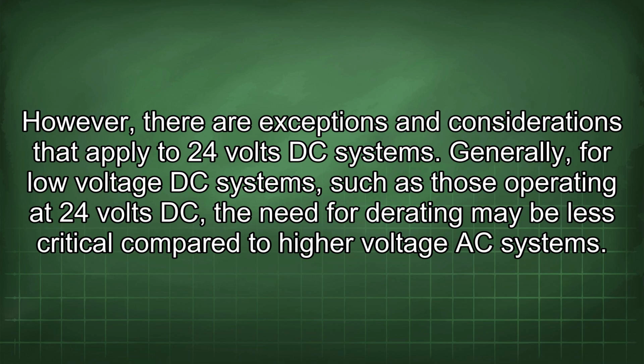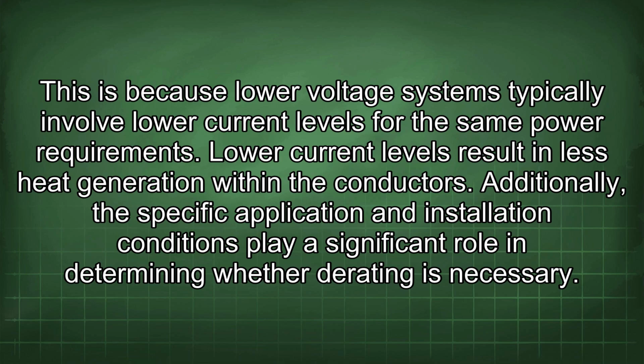However, there are exceptions and considerations that apply to 24 volts DC systems. Generally, for low-voltage DC systems, such as those operating at 24 volts DC, the need for derating may be less critical compared to higher-voltage AC systems. This is because lower-voltage systems typically involve lower current levels for the same power requirements.